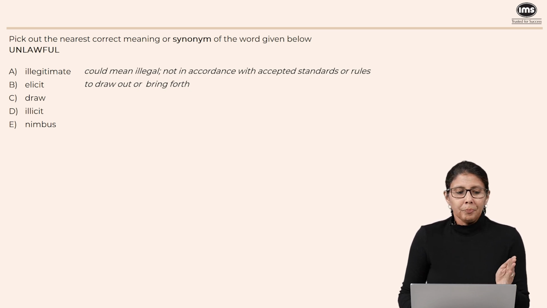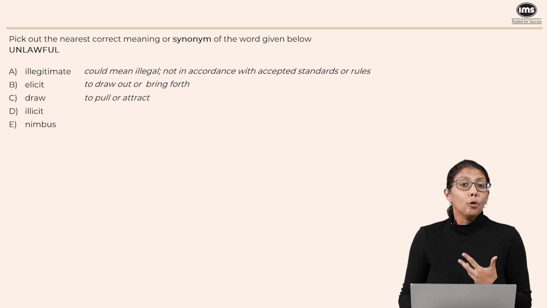So can't be B. C says draw. Now draw has 2 meanings. One is when you make a figure, that's sort of a draw. But the other is also to attract or pull. So for example, if you're drawing someone towards you, you are attracting them.